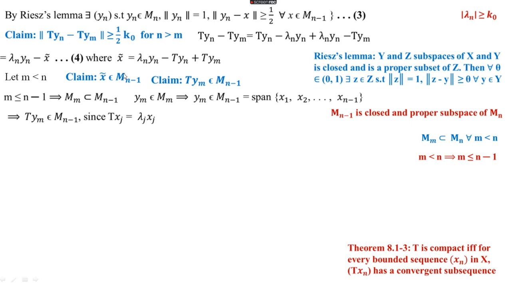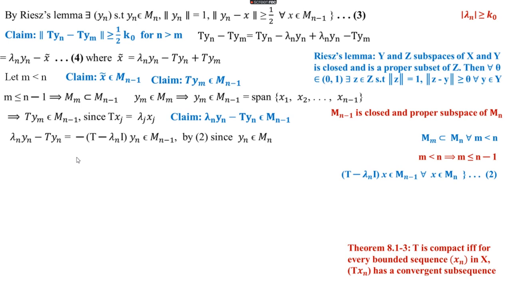Now we are going to show that the first and second terms together, lambda n yn minus Tyn, belong to Mn minus 1. For this consider lambda n yn minus Tyn and using equation 2. Here we have equation 2: T minus lambda n I of x belongs to Mn minus 1 for all x belongs to Mn, and using this equation 2 we get the result. So we are considering lambda n yn minus Tyn, and this can be formulated in the form T minus lambda n I of some vector.